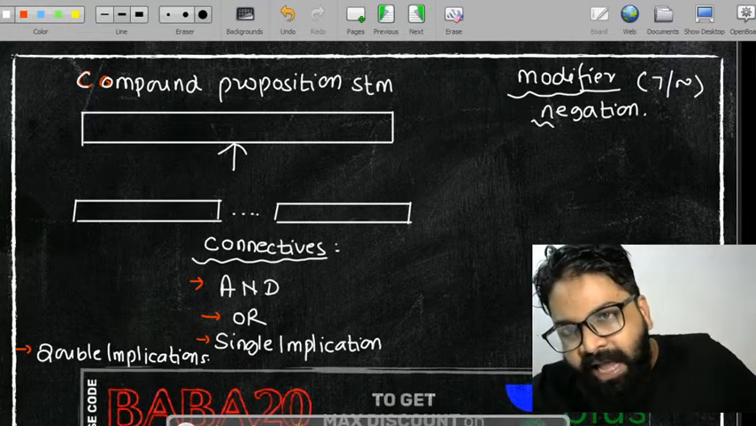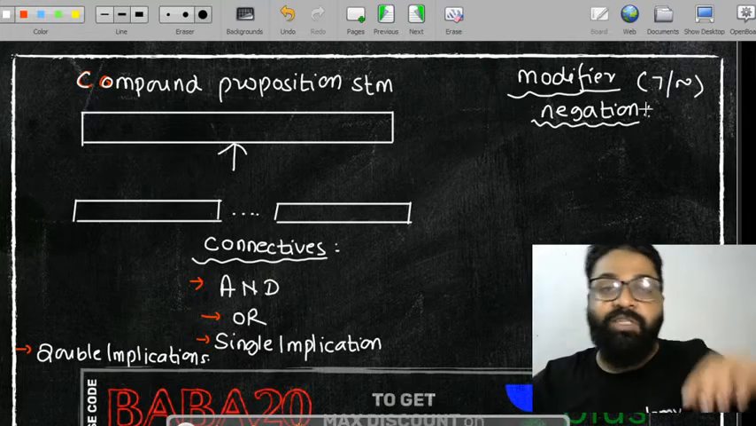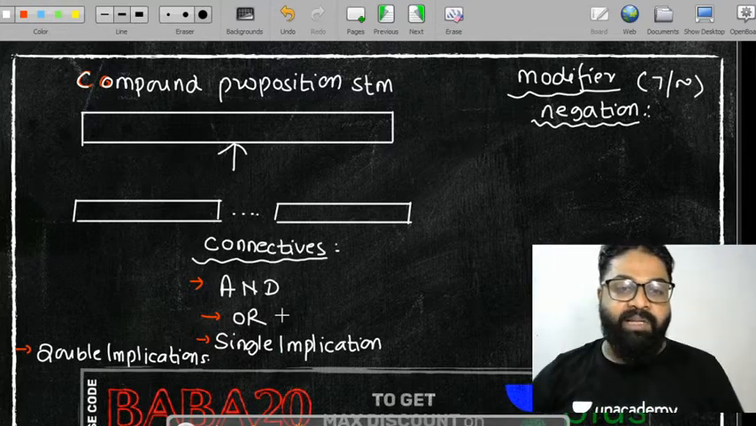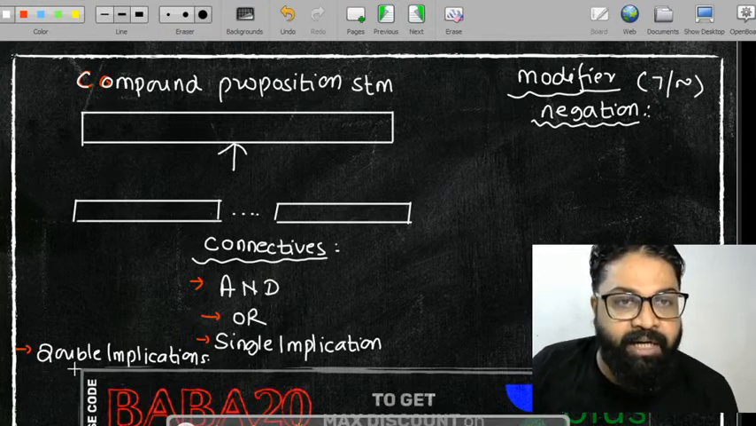ये आपका क्या होता है? ये आपका होता है negation. So negation is called a modifier. We have 4 different types of connectives. One is called and, or, single implication, double implication.